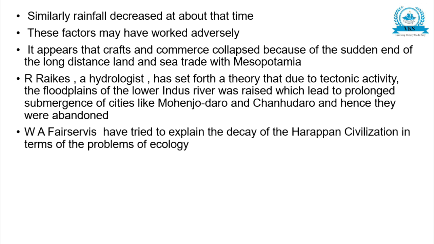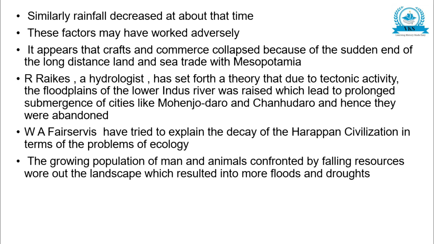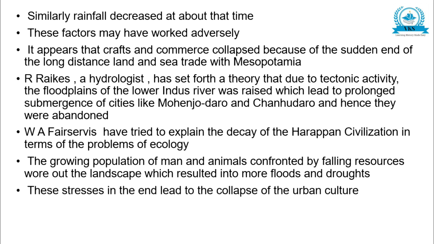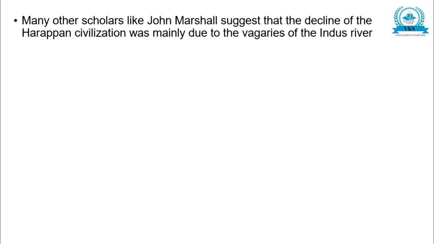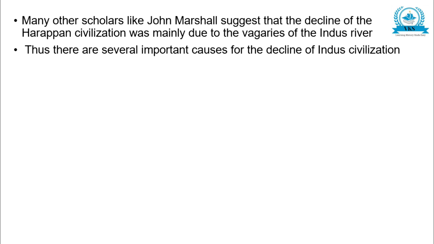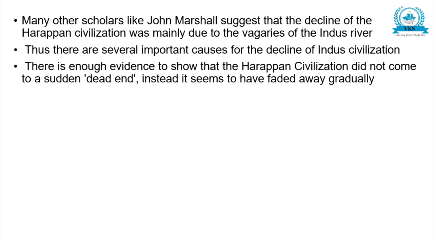Fairservis had tried to explain the decay of the Harappan civilization in terms of the problems of ecology. The growing population of man and animals, confronted by falling resources, wore out the landscape, which resulted in more floods and droughts. These stresses in the end led to the collapse of the urban culture. Many other scholars like John Marshall suggest that the decline of Harappan civilization was mainly due to the vagaries of the Indus River. Thus, there are several important causes for the decline of Indus civilization. There is enough evidence to show that Harappan civilization did not come to a sudden dead end. Instead, it seems to have faded away gradually.